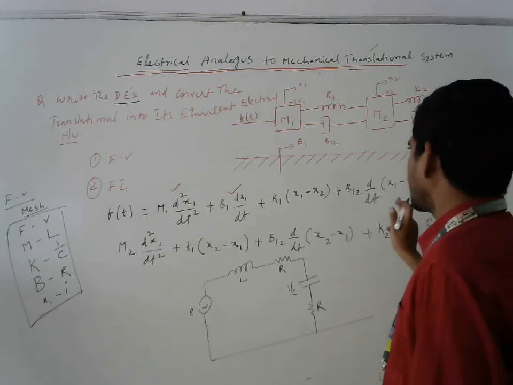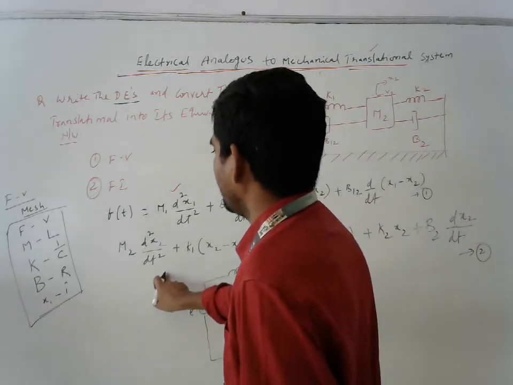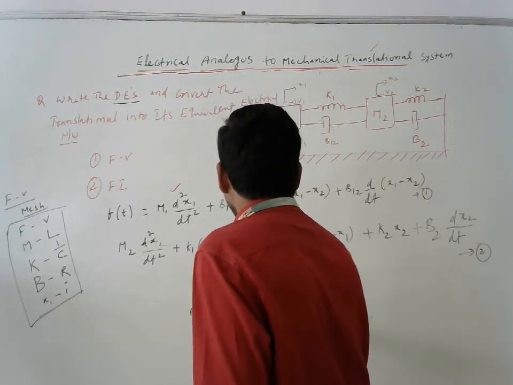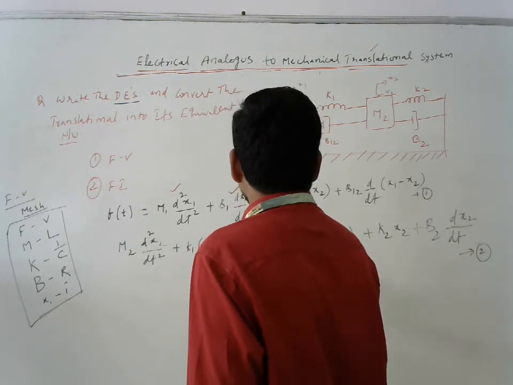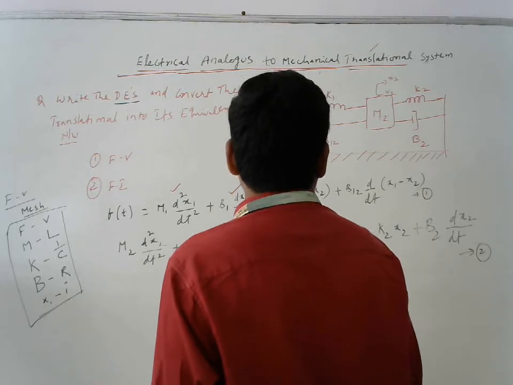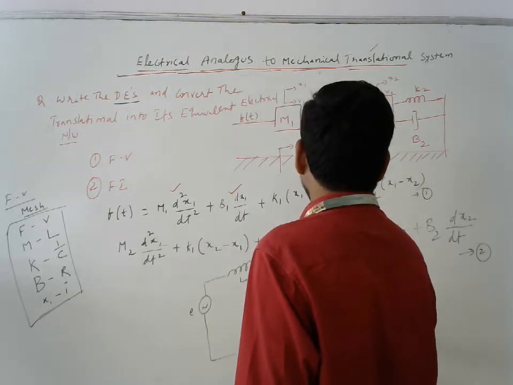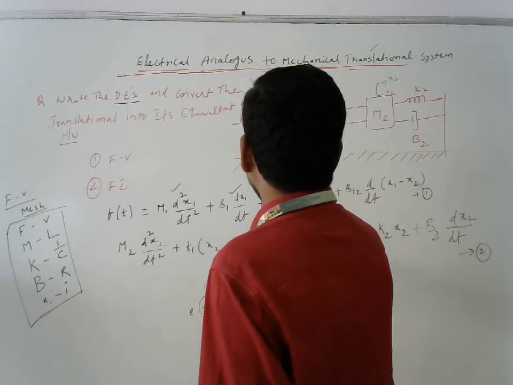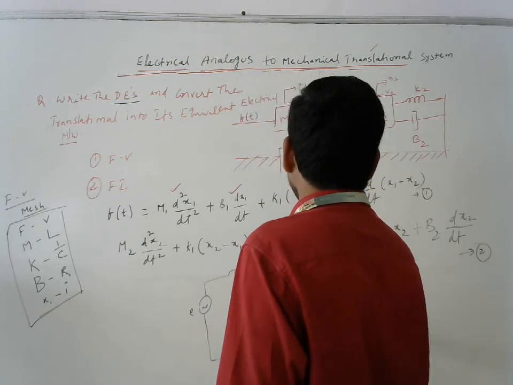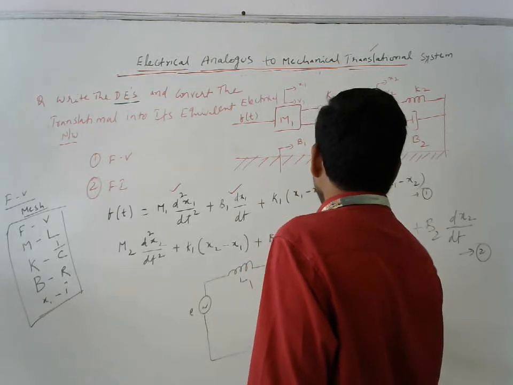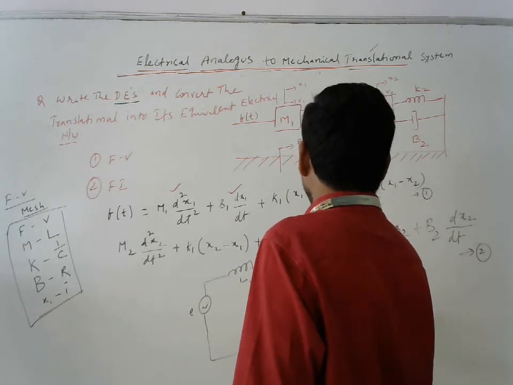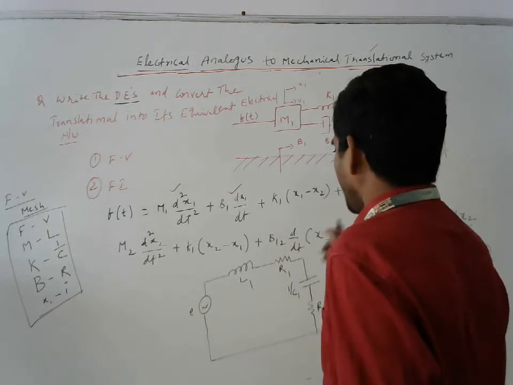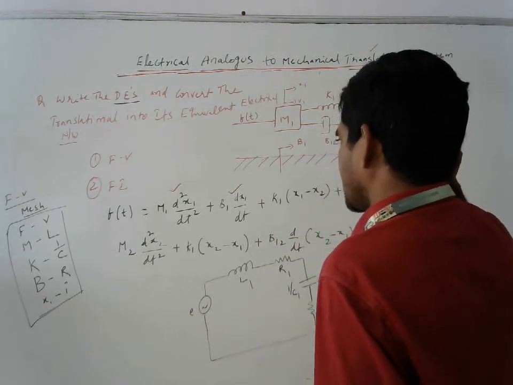Again, how are we going to write the second equation? In the place of M1 you have to write L1, and in place of B1 you have to write R1. And what is this value? 1 by C is nothing but the spring. How many springs are there? K1 and K2. Here, the damper is nothing but R1. I hope it is clear.